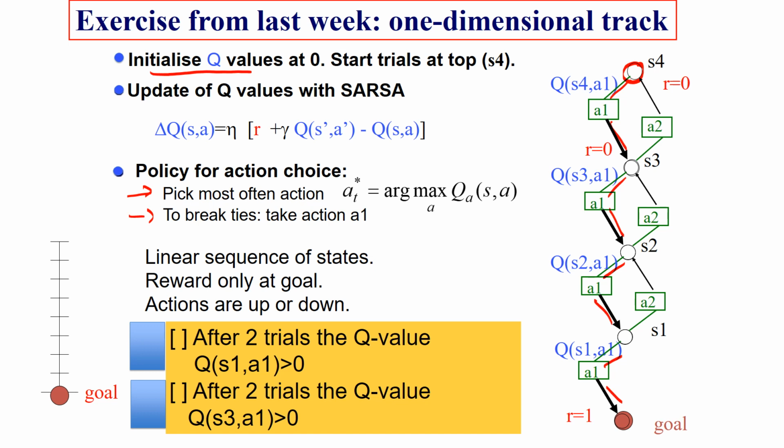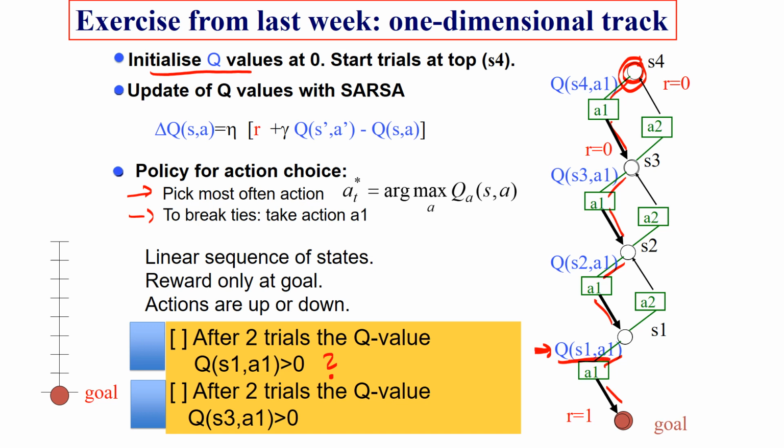Okay, and then we start again, and we start again in state S4. This is now trial number 2. And then I ask the following questions. After 2 trials, is it true that the Q value Q(S1, A1) is larger than 0? Q(S1, A1), where is this? This is down here. Okay? Is this larger than 0?